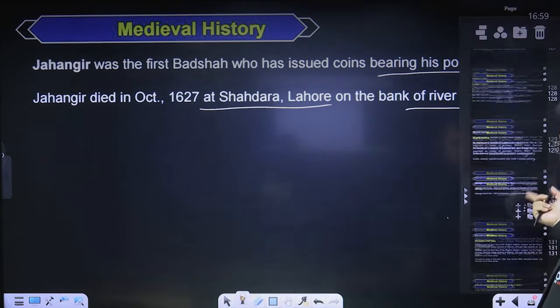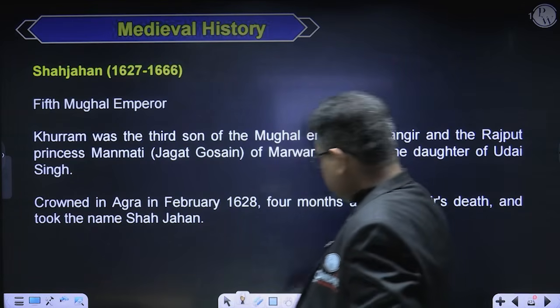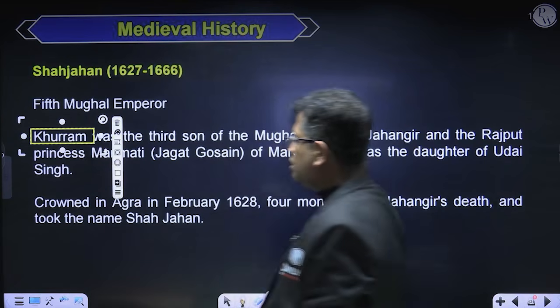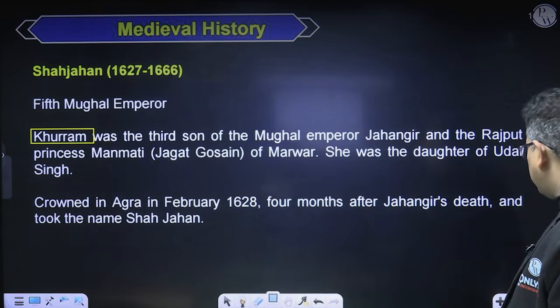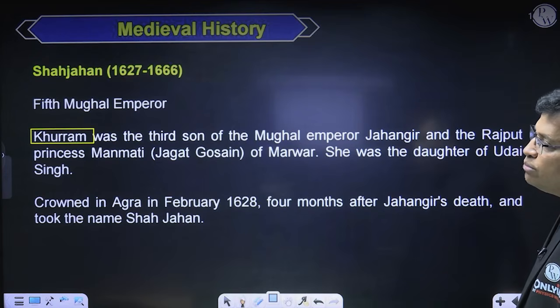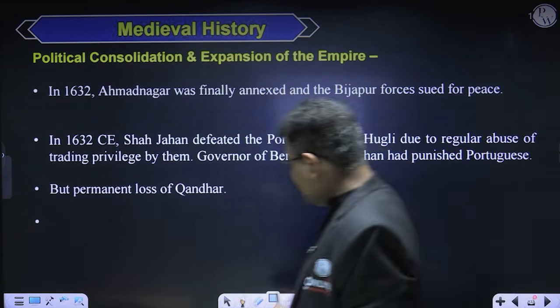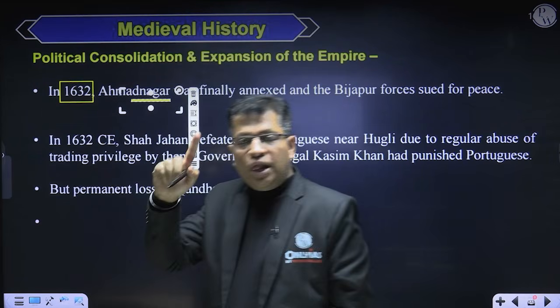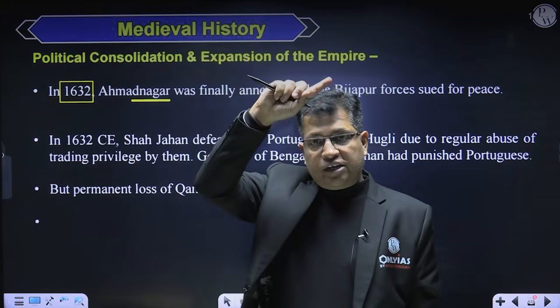Now, coming to Shah Jahan. Shah Jahan was the son of Jahangir. His original name was Khurram, the third son of the Mughal emperor. He was crowned in Agra in 1628, four months after Jahangir's death, and he took the title of Shah Jahan. In 1632, he annexed one of the Deccan states, Ahmednagar, that I told you, and Bijapur and Golconda were annexed in 1686 and 1687 by Aurangzeb, right?